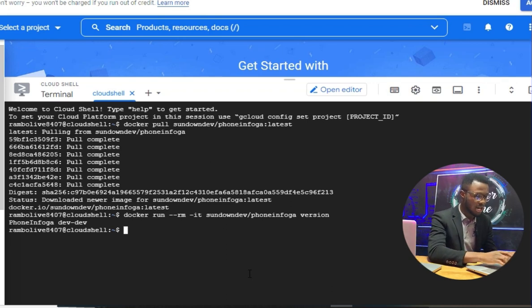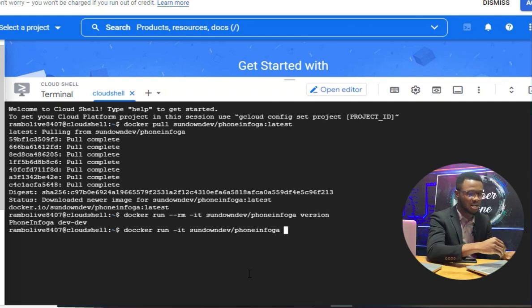Now, our first command we are going to write in this is going to be quite simple. The command is going to be Docker run -it, then you call on the tool we are trying to use, that is sundowndev/phoneinfoga. Then you do space again. What we are trying to do is scan a telephone number to get information.